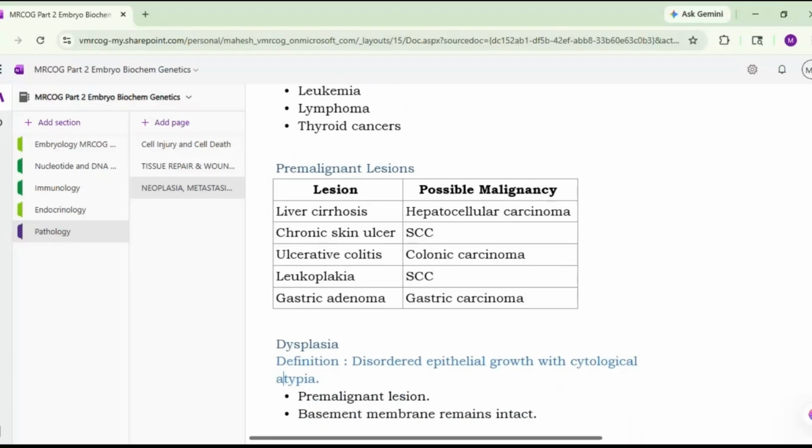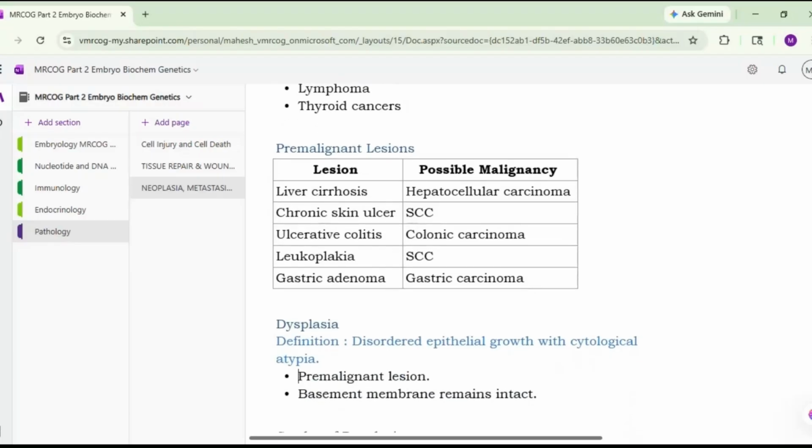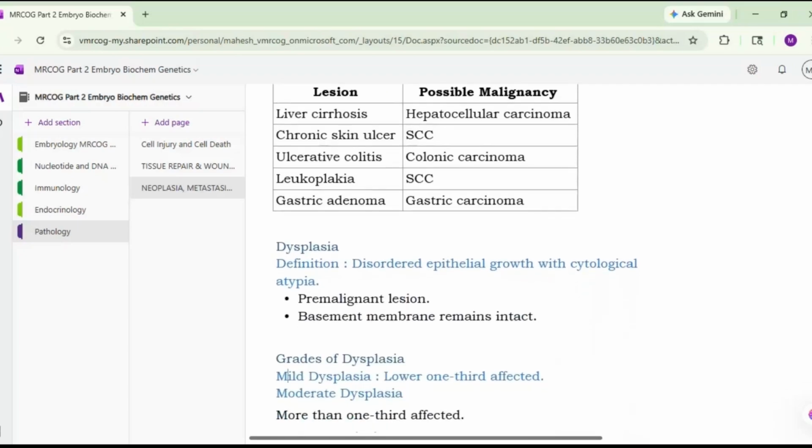Then coming to the next concept, that is the dysplasia. So dysplasia is a disordered epithelial growth with cytological atypia. It is a pre-malignant lesion. However, basement membrane remains intact. So this you should remember. Even if there is a dysplasia, it is a pre-malignant lesion and the basement membrane is intact.